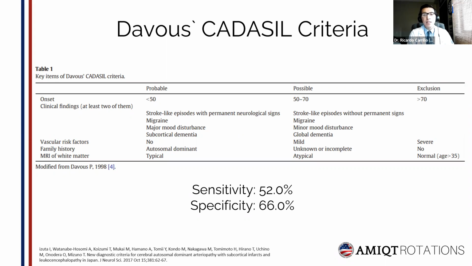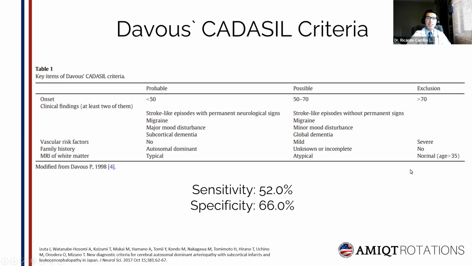If you see, it catalogs the diagnosis as probable or possible, and it effectively excludes the diagnosis if the patient has a presentation we already know is not compatible with CARDASL, such as onset above 70 years, severe vascular risk factors, or a normal MRI of white matter after age 35.